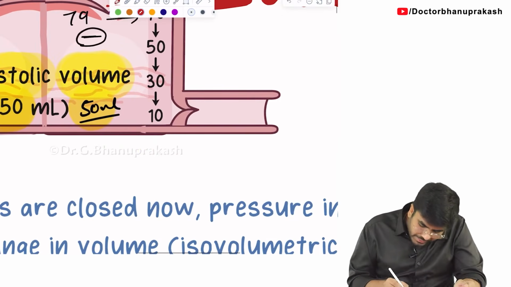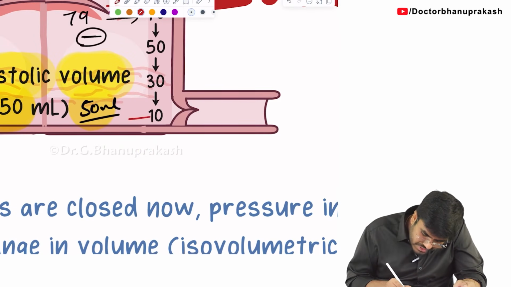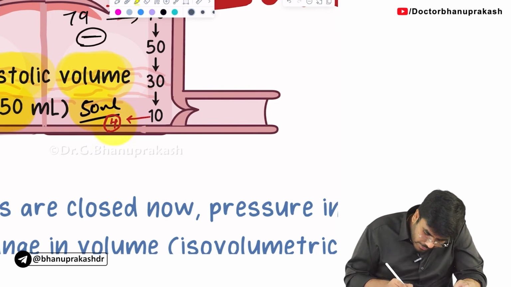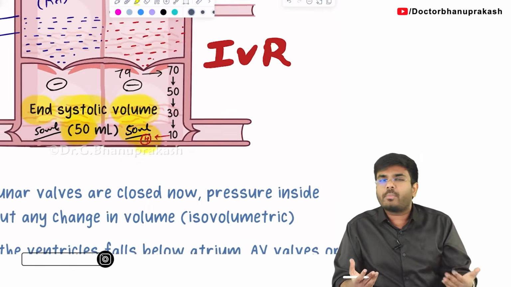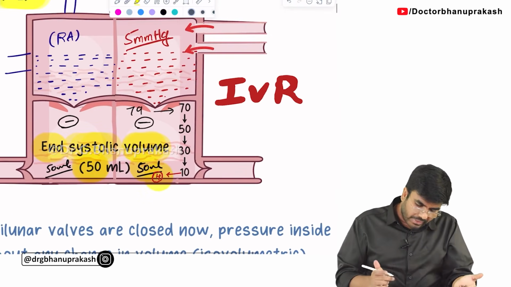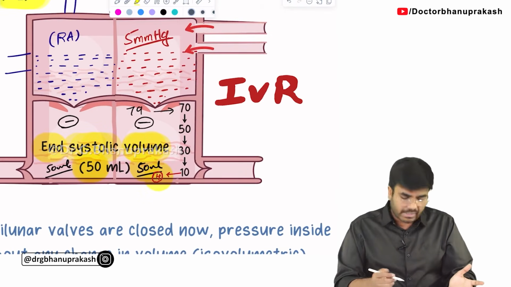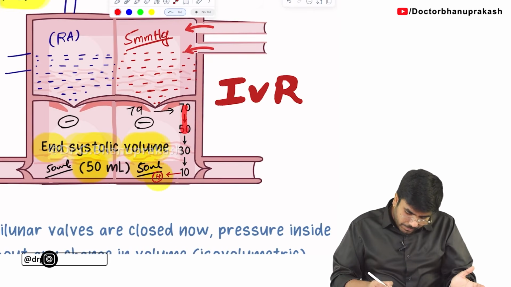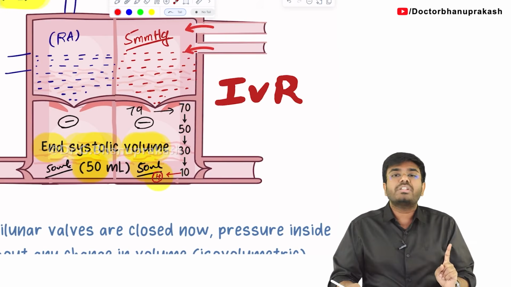Now, what do you think? At the end of the day, the pressure from this 10 will again go back to 4 mmHg, because that's the normal ventricular pressure. So now you tell me what will happen. At the end of isovolumetric relaxation, when the ventricular pressure is decreasing and becoming 4 mmHg, can you tell me what will happen?